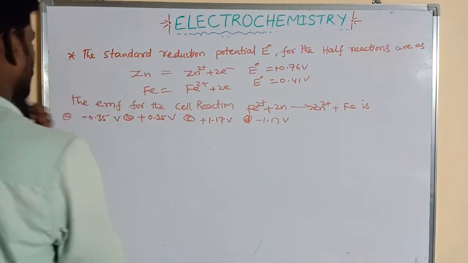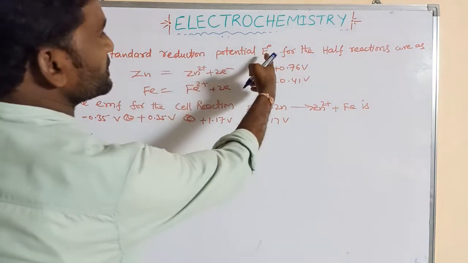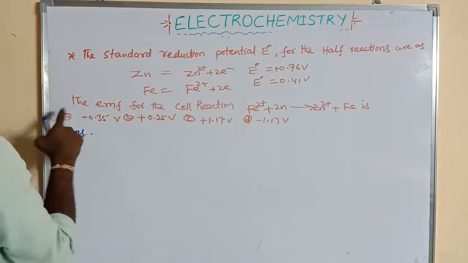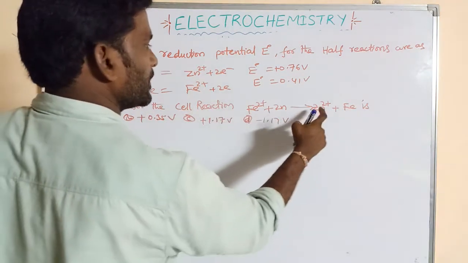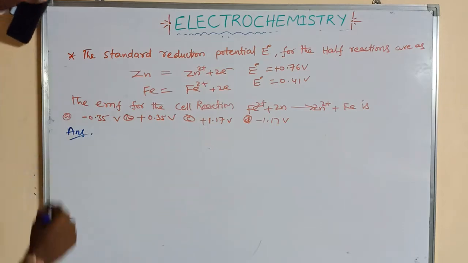Right. What is its answer? The standard reduction potentials E naught for the reactions are given, and the EMF for the cell reaction is given. Okay, these are the answers.